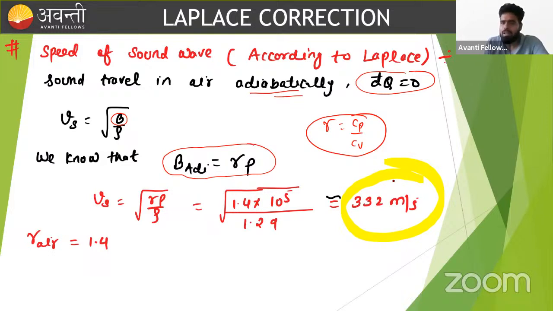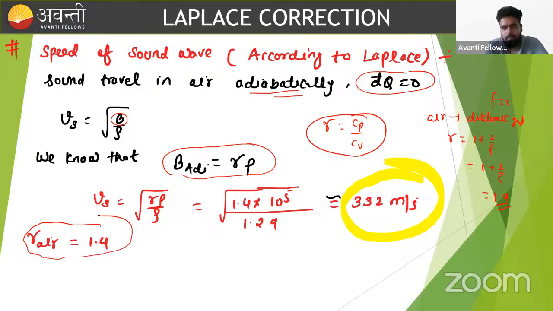Generally, in air, 79% is nitrogen and nitrogen is a diatomic gas. So we can say that air is treated like a diatomic gas. For a diatomic gas we already know Cp and Cv, and the degree of freedom of a diatomic gas is 5. So what is gamma? Gamma is 1 plus 2 by F. If we put this value, this equals 1.4. So this is the adiabatic index for a diatomic gas, something like air.